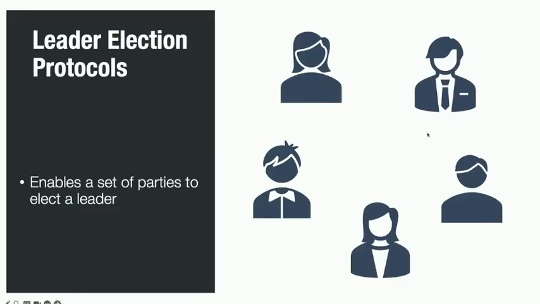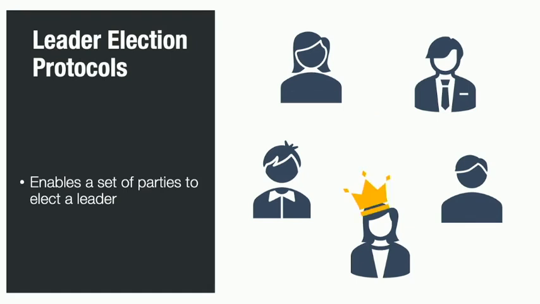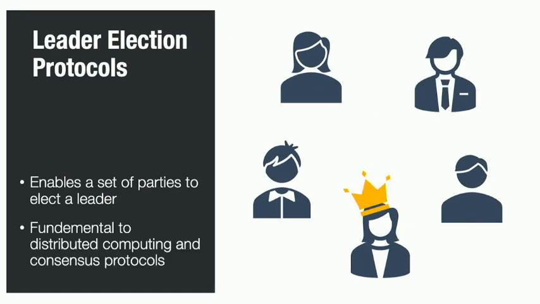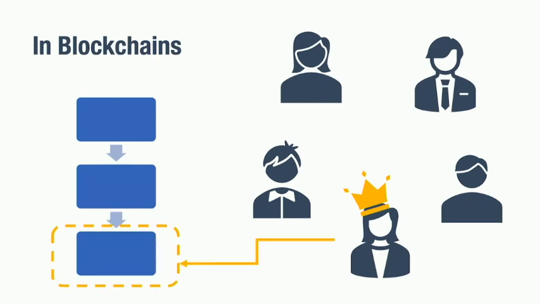So let's start with looking at leader election protocols. We've already seen this in a few talks this morning. At a very high level, as the name suggests, these protocols allow a set of parties to come together and jointly select one leader out of them. These play a fundamental role in distributed computing and consensus protocols. Specifically, they are instrumental in blockchains as well. At a very high level, we can think of the leader as the person who publishes the next block in the blockchain.